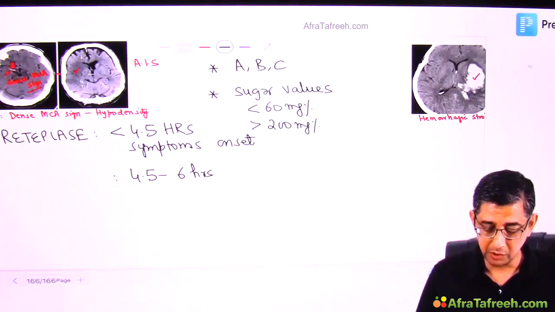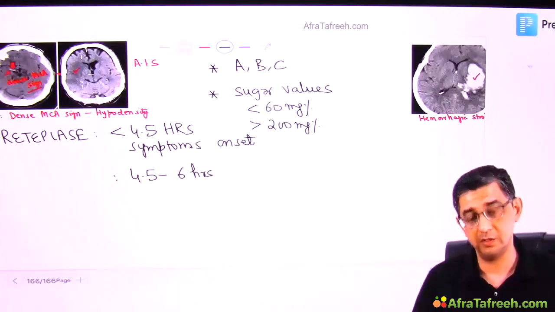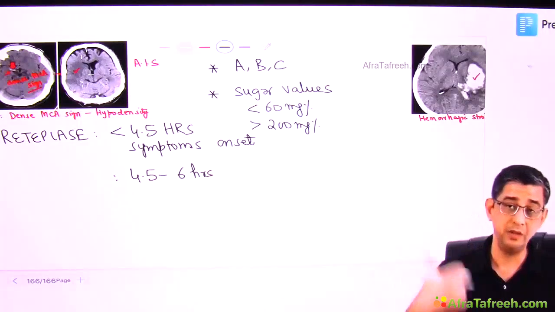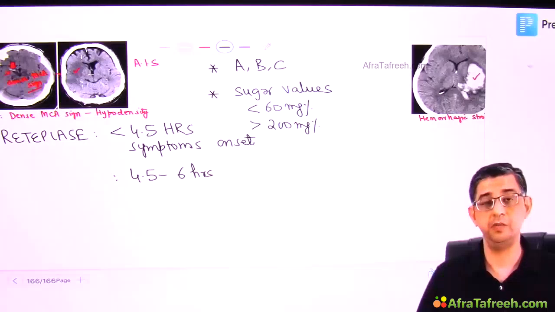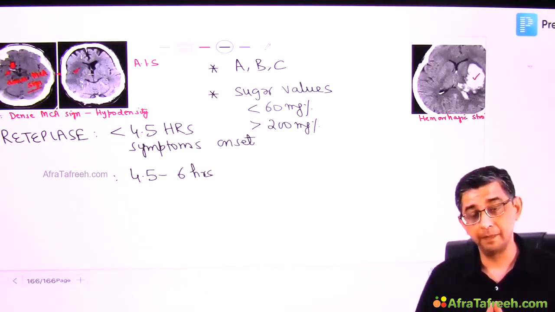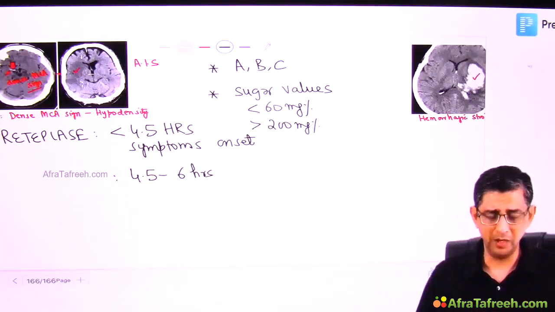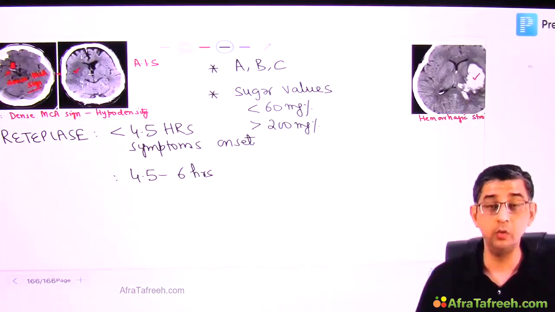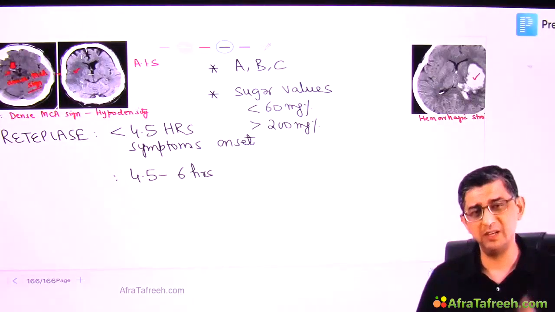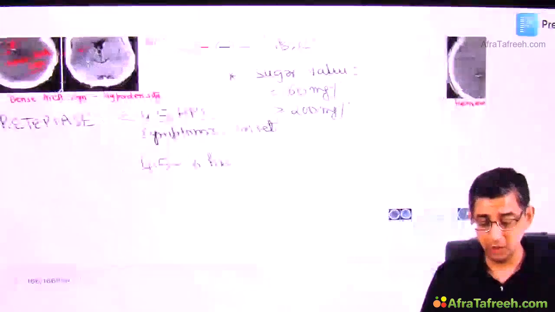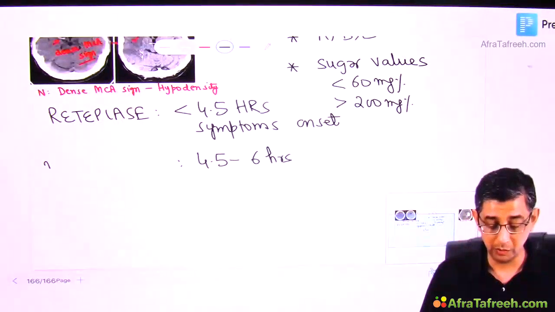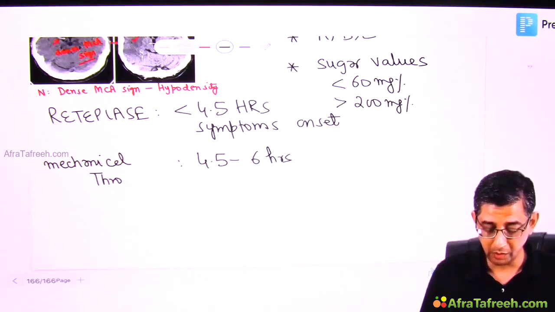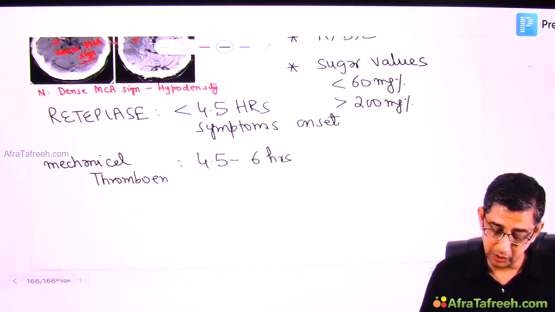Suppose a person reached you at 5 or 6 hours after onset of stroke. The family was bringing this patient, but then there was a protest by the farmers on the highway, so the ambulance got delayed. Now his son is asking you, sir, we are late by only half an hour. They say, sir, you display in your hospital that you do treatment of AIS within 4.5 hours. We are late by half an hour. So what? I will say, no, now he's not a candidate. We will rather be doing a procedure called mechanical thrombectomy. Obviously that will require a lot of facilities, but this is the protocol that I want you to remember.